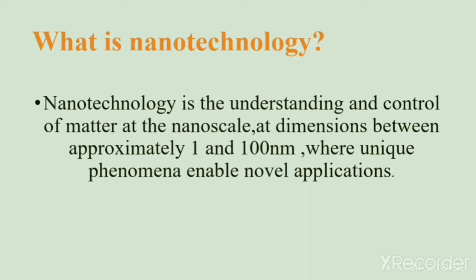Nanotechnology by definition is the understanding and control of matter at the nanoscale, that is at dimensions between approximately 1 and 100 nanometer, where unique phenomena enable novel applications. We know that nanotechnology is a branch that has its application in almost every field: physics, chemistry, biology, material sciences and everywhere. Matter, when it comes to nano level, exhibits different properties.